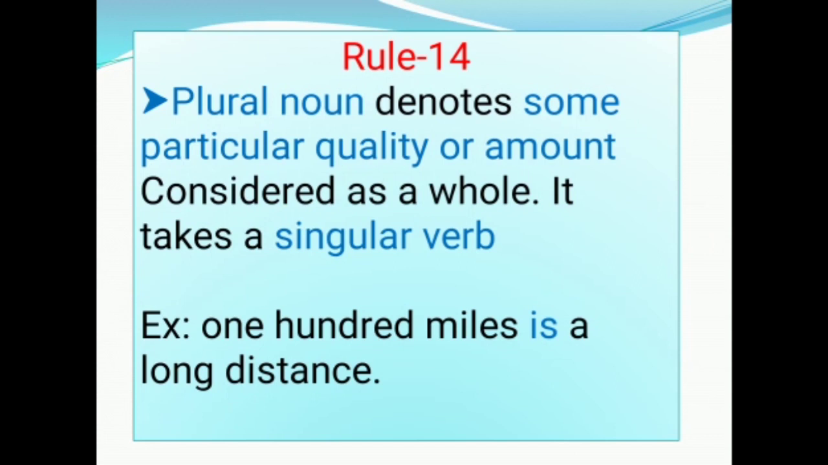Rule number 14. Plural noun denotes some particular quality or amount considered as a whole. It takes a singular verb. Example, 100 miles is a long distance. In this sentence, the noun 100 miles is in plural form but it gives particular quality or amount. So, we have taken helping verb in singular form.